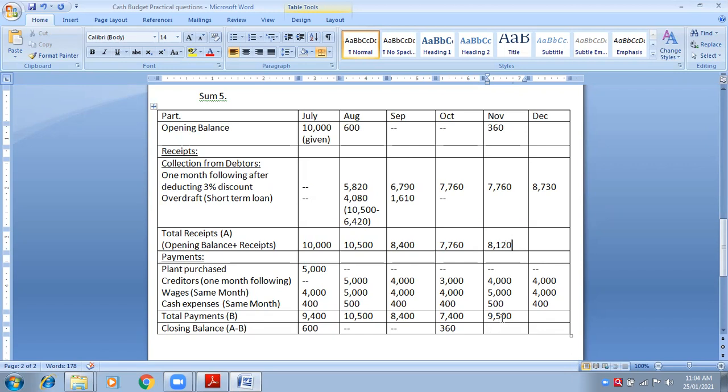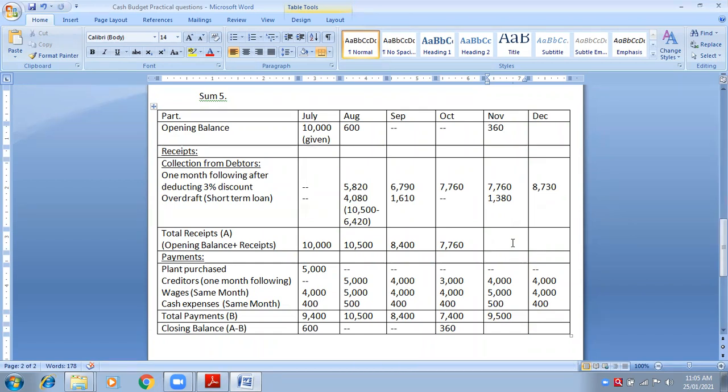Now what you have to do: expenses are more than incomes, so again you will have to take a short-term loan from the bank. How much short-term loan will be taken? 8,120 minus 9,500. Please repeat again, what is the amount of the overdraft facility? 1,380. Now tell me the total of block A. It will match with block B, definitely.